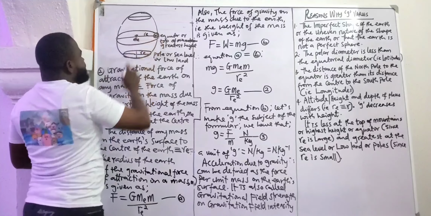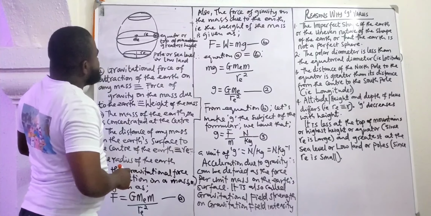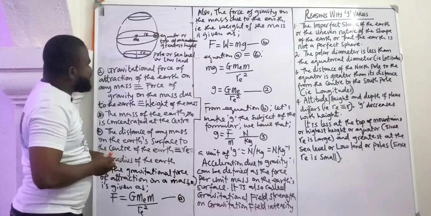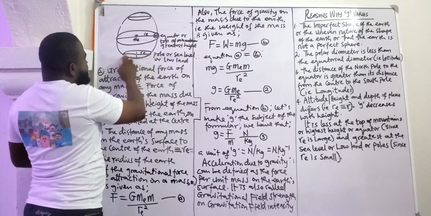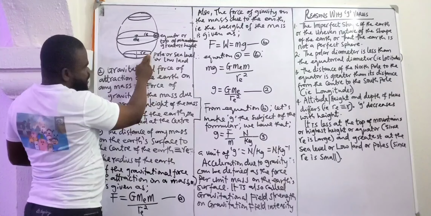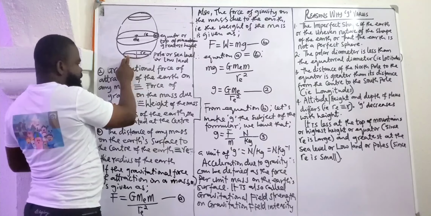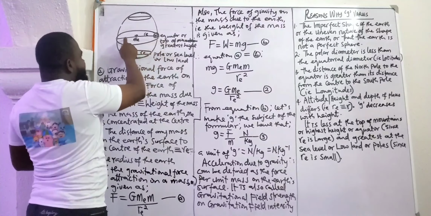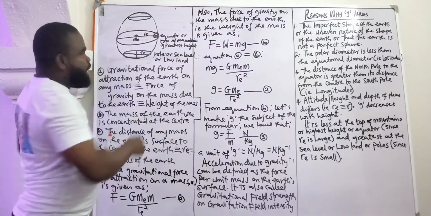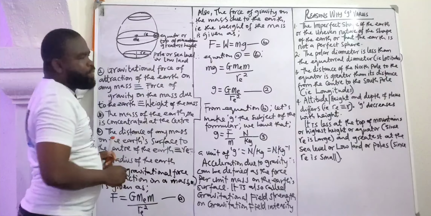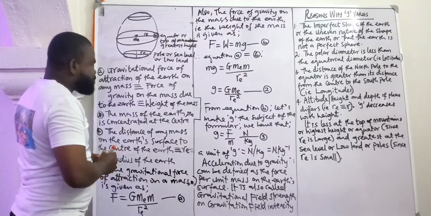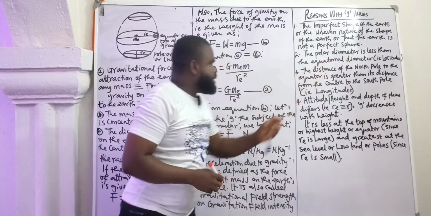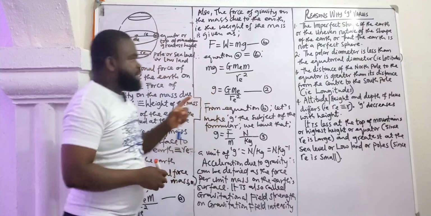Then you see here the polar diameter. You see here the radius of the earth. Let me take that again. Here, the radius of the earth is small, so the value of g is large, or greatest, at the pole. Here, the value of what? R, the radius of the earth, is large, so the value of g here will be less. At the mountain top it will be small. That's correct. So we say the polar diameter is less than the equatorial diameter.